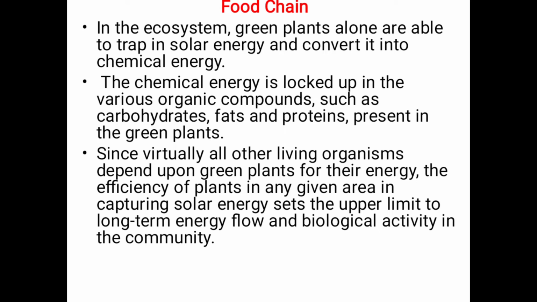So, in the ecosystem, only plants are able to trap the solar energy and convert it into chemical energy. This chemical energy is present in organic compounds like carbohydrates, fats, proteins. So, these all are present in the green plants. Then, these green plants are eaten by other living organisms.